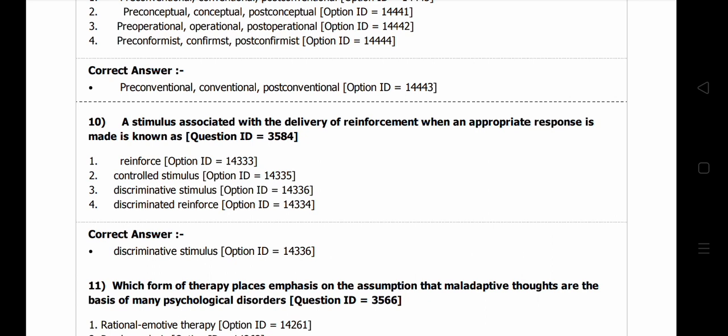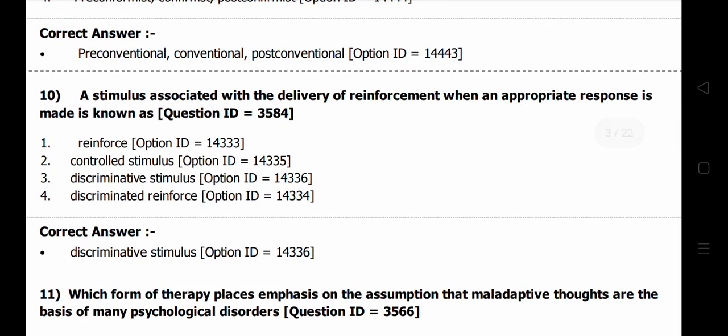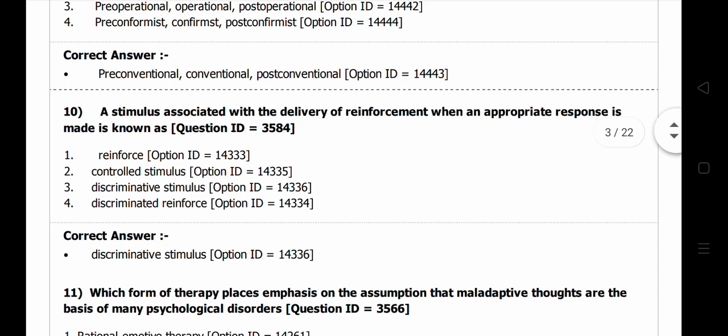The stimulus associated with the delivery of the reinforcement when an appropriate response is made is known as. So here this is called discriminative stimulus, because we know the stimulus is associated with the delivery of reinforcement when an appropriate response is made. That means for the appropriate response we need to discriminate.